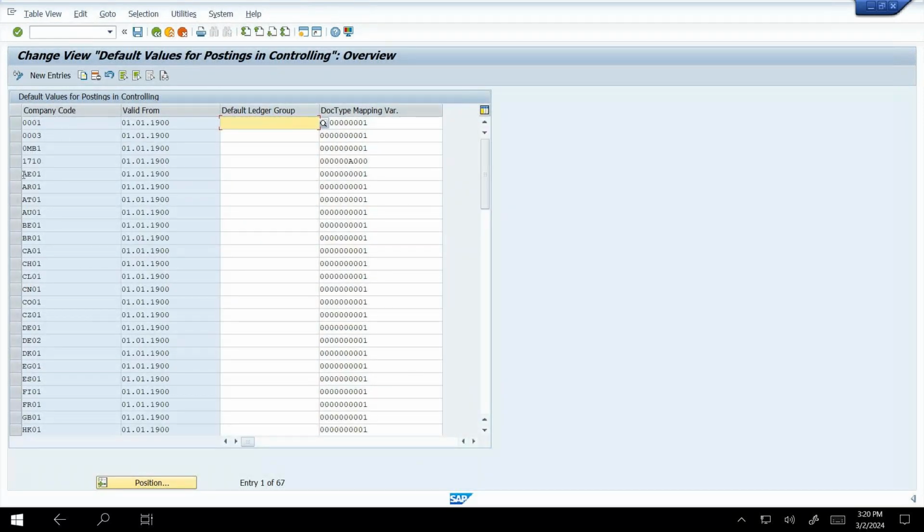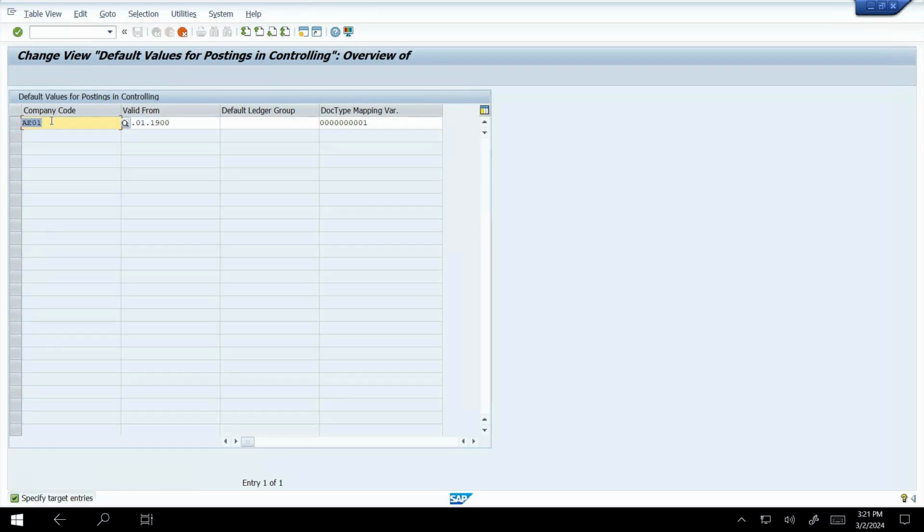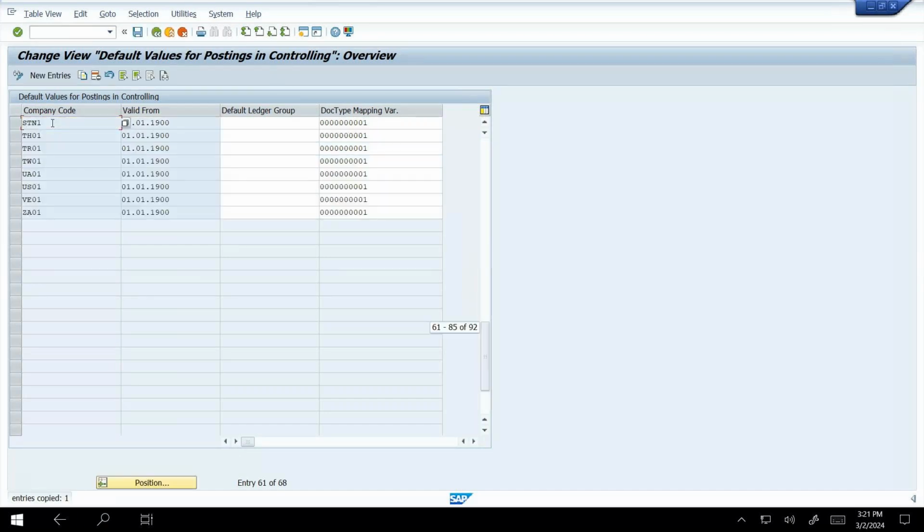My company code is not here, so I am going to select one company code and copy it, and instead of the previous company code I give my company code, that is STN1, and just enter. Okay, then Control S and save. So this is the way to define default value for posting in controlling.